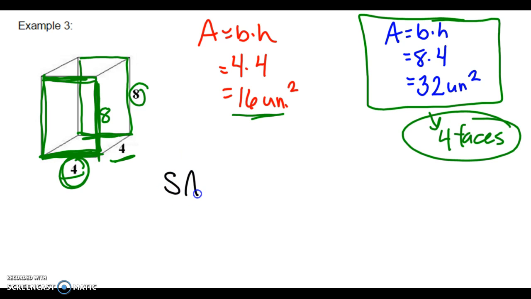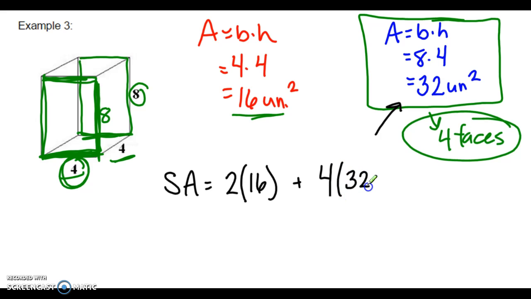So then when we go to find our total surface area, we're going to add everything together. I have 2 faces that are 16 units, so 16 plus 16, or 2 times 16. And then I have 4 faces, like I said here, that are 32 units. So I'm just going to multiply that 32 by 4, or of course you could add 32 4 times. And you should get a total area of 160 units squared.